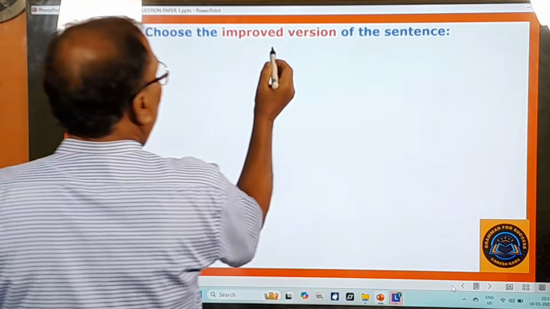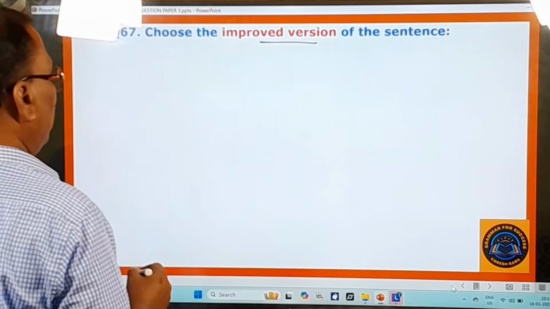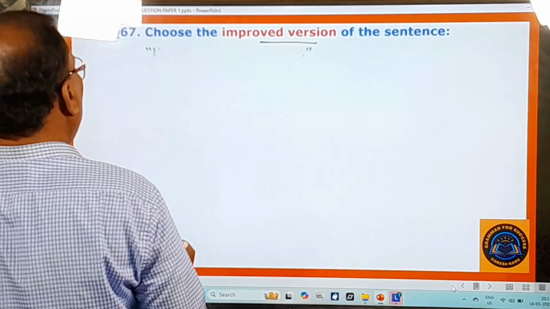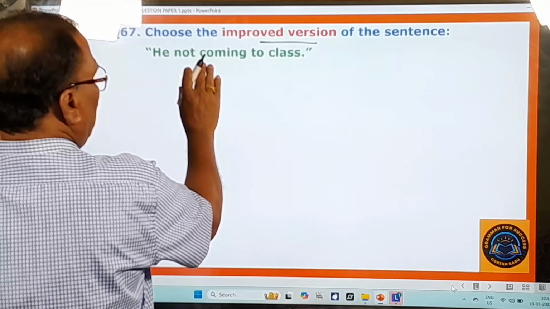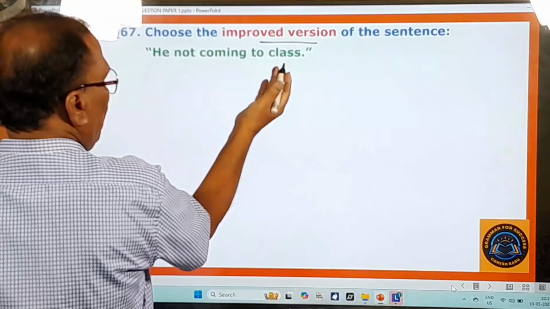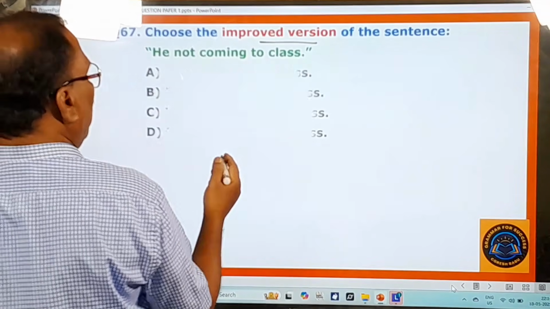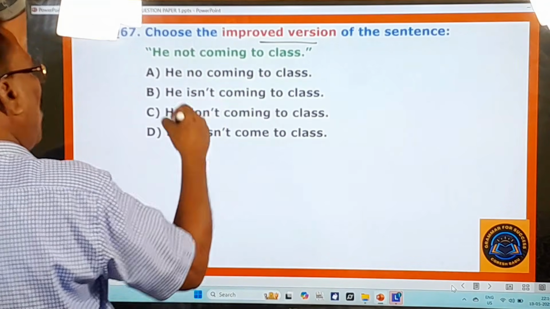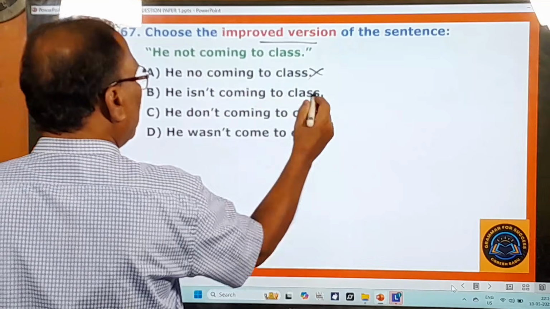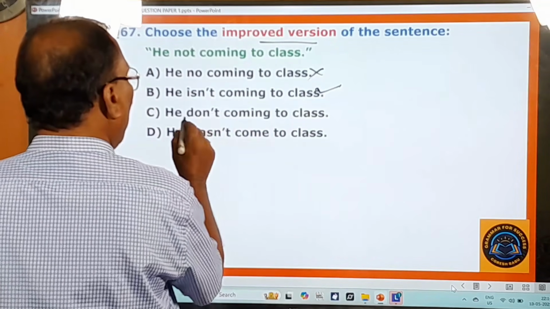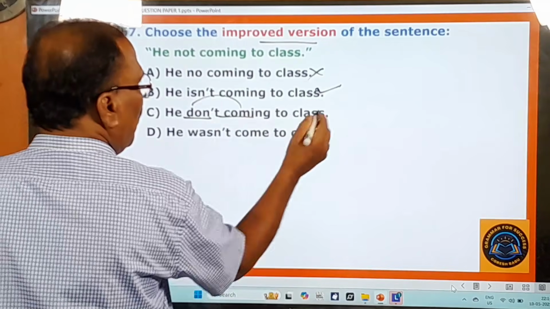67th question. Choose the improved version of the sentence. So, he not coming to class. This is a wrong sentence, because the helping verb is not there in the given sentence. That's why it is a wrong sentence. And how to improve that? He no coming to class? No. He is not coming to class? Yes. He don't coming. After don't, you don't say ing form. That's why this is wrong.